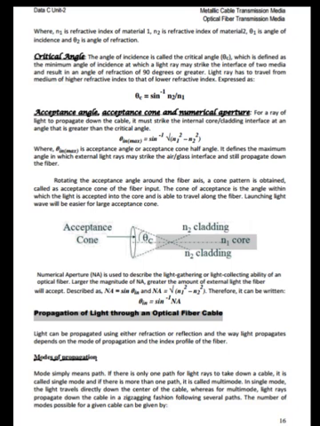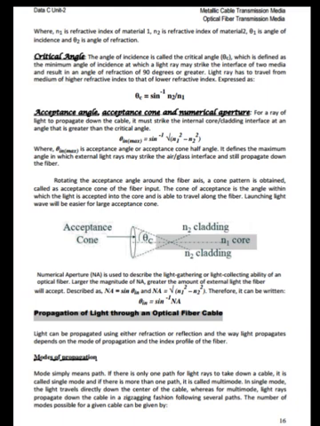Rotating the acceptance angle around the fiber axis, a cone pattern is obtained called the acceptance cone of the fiber input. The acceptance cone is the angle within which light is accepted into the core and is able to travel along the fiber. Launching a light wave will be easier for a large acceptance cone. See the below figure. Numerical aperture, NA, is used to describe the light gathering or light collecting ability of an optical fiber.